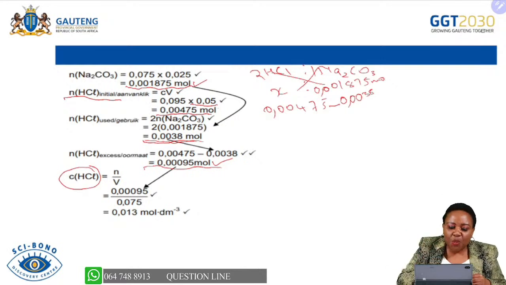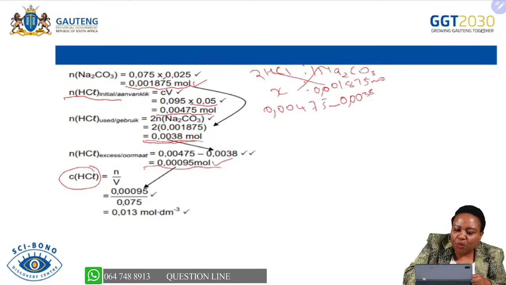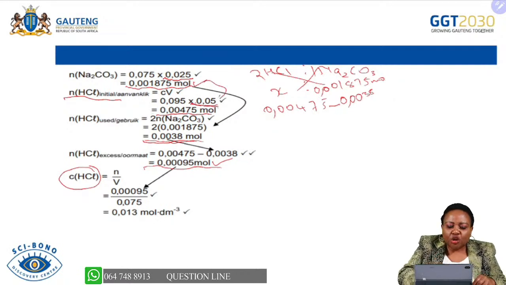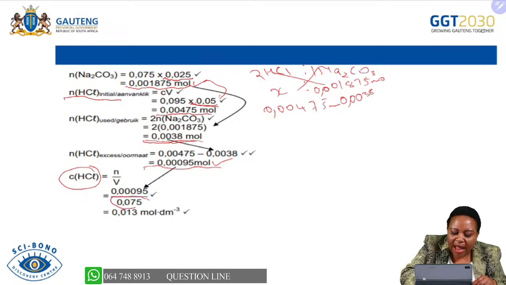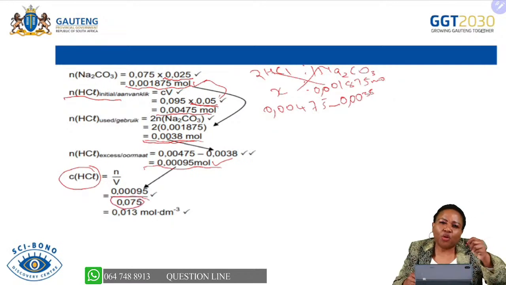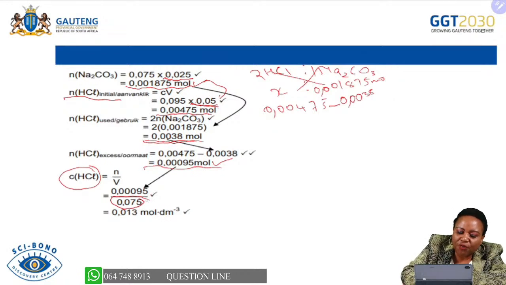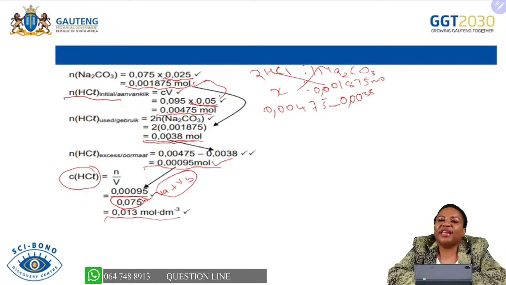So the base came with, if I'm not mistaken, 25, yeah, it is. It came with 25 cubic centimeters, which was changed to 0.025, and the acid came with 0.05. I think it's this one. So we're going to add the two volumes now and get the volume inside the solution, because the two volumes are additive. So this 0.05 is the volume of the acid plus the volume of the base. And then we're going to find the concentration of the acid which is in excess in that solution.